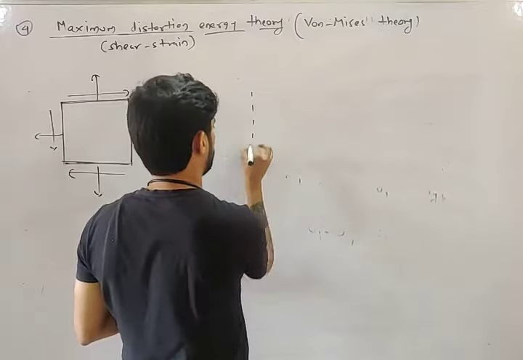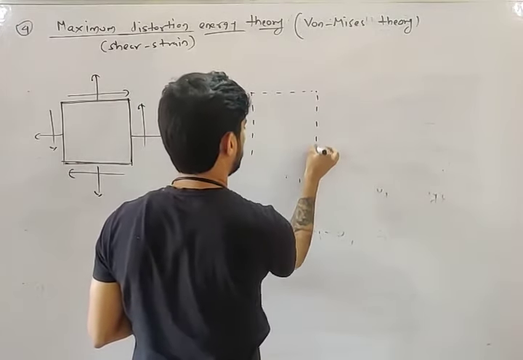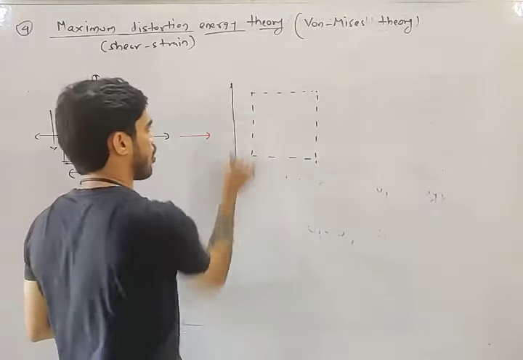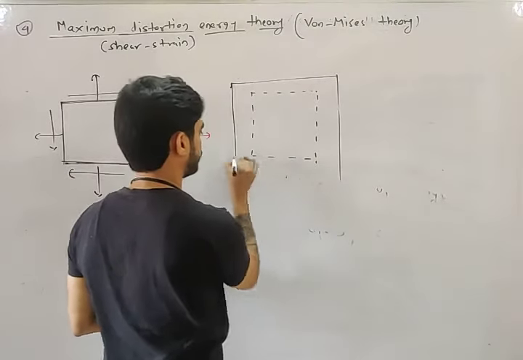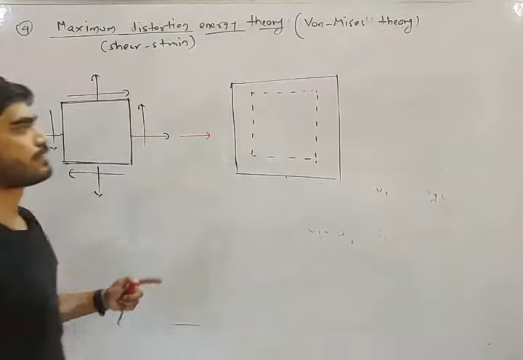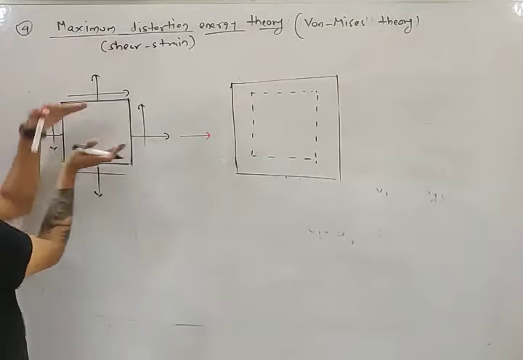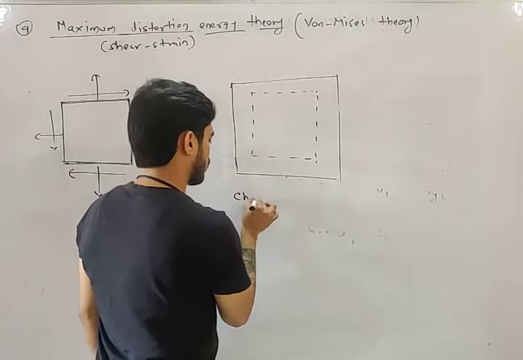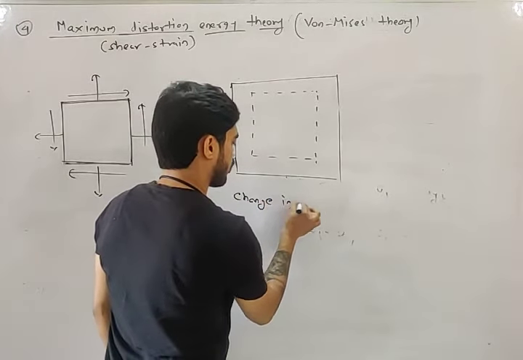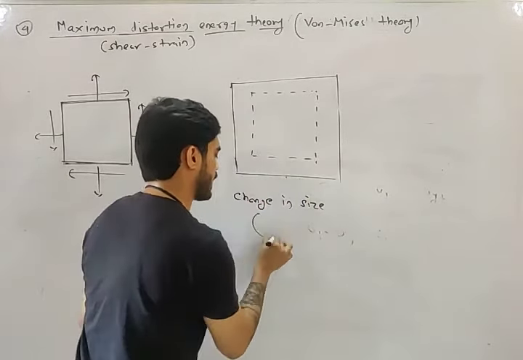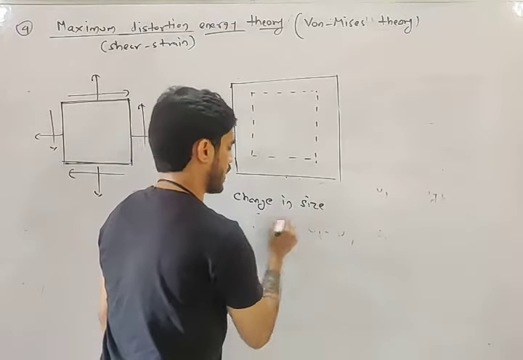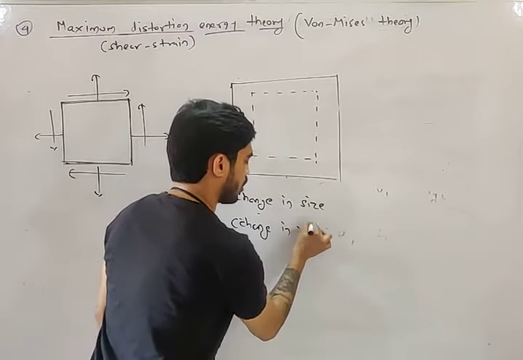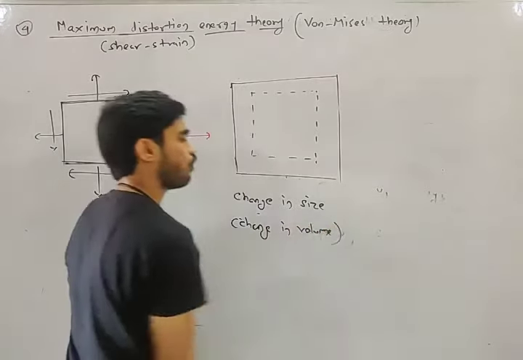Let's say this is the initial shape and size. First, the size of this element is going to change. Earlier the element was this much, now the size has changed. This is the change in size, or you can say change in volume.